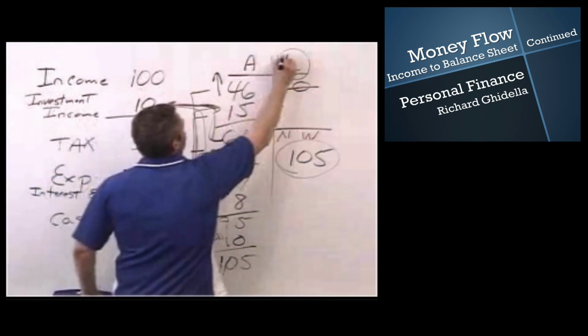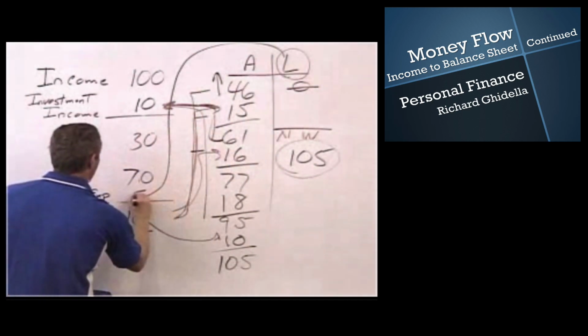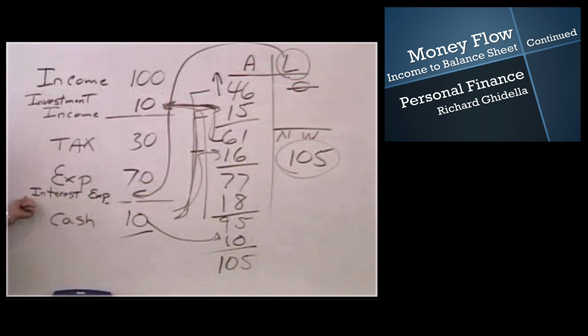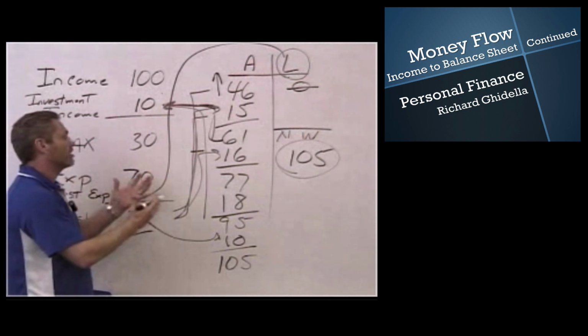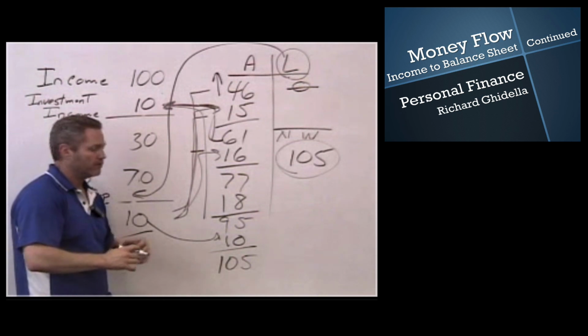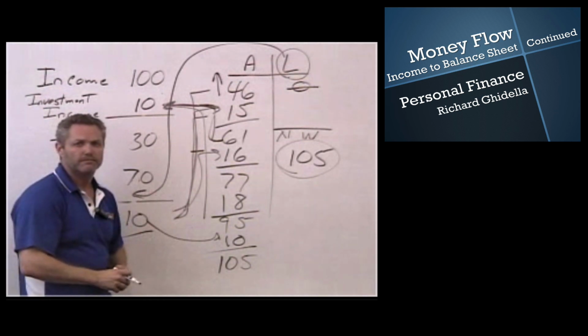And so liabilities come back at you as an interest expense. They increase your expenses, decrease your net worth, and suck out all your cash flow because you have to support liabilities instead of buying more assets or instead of going out and enjoying life within a budget. Okay.